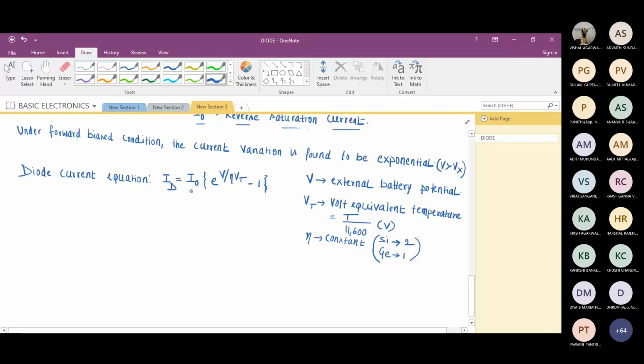So within this equation, what is V? V is the external battery potential. What is VT? Volt equivalent temperature. What is eta? It's a constant, 1 for germanium and 2 for silicon. Just remember this. I think you're going to get a formula book where all these equations will be mentioned. You need not memorize or remember this.